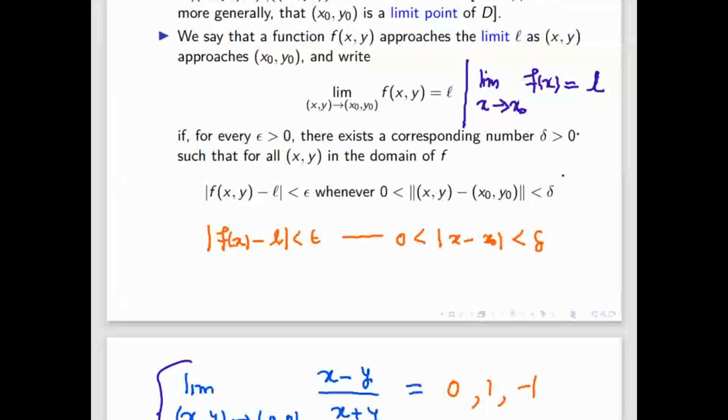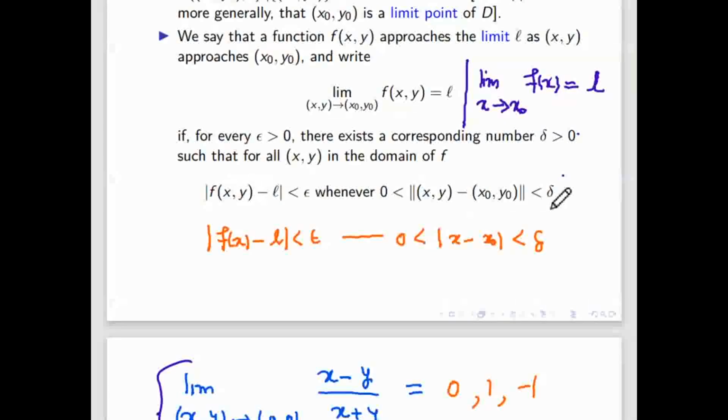In this case the function is f of x y, the limit is L. Here the function is f of x, the limit is L, so we are writing f of x minus L. So similarly here we are writing f of x y minus L is less than epsilon, whenever this difference is less than delta. But here, in two variables, we can find the distance by using the norm. So that's why the norm of this minus this is less than delta.